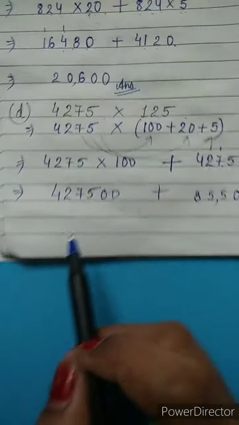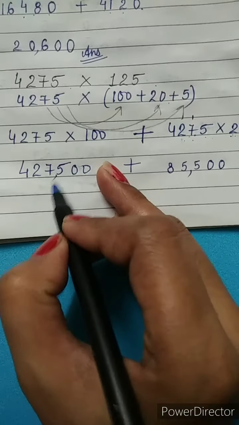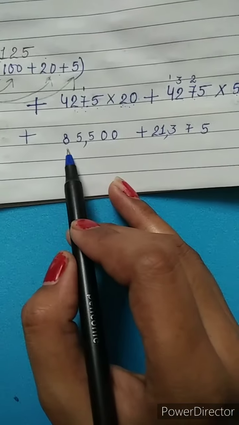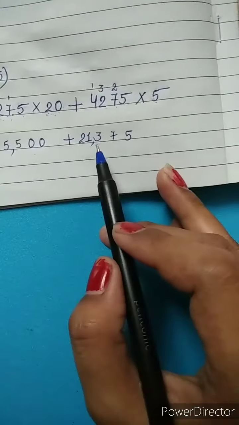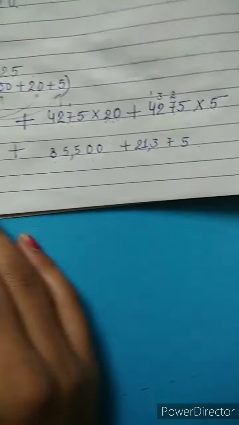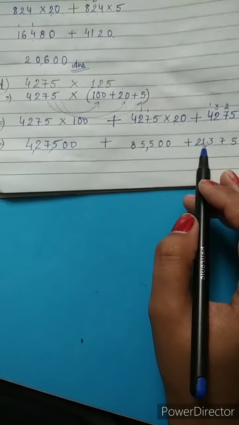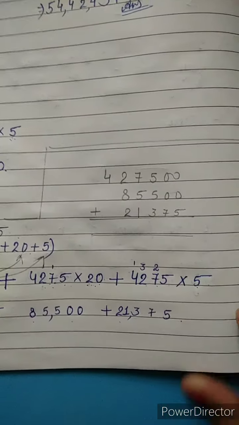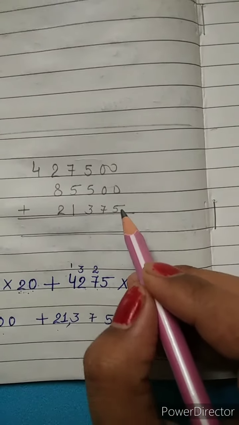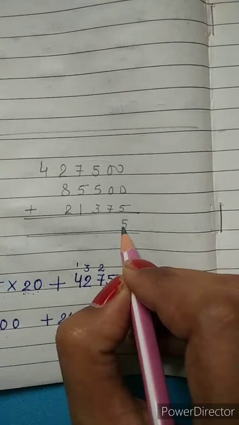Now we have different numbers, that is 4,27,500, then 85,500, then 21,375. We have to add these three together. Now that addition I am doing here, 0 plus 0 and 5, it will give us 5.